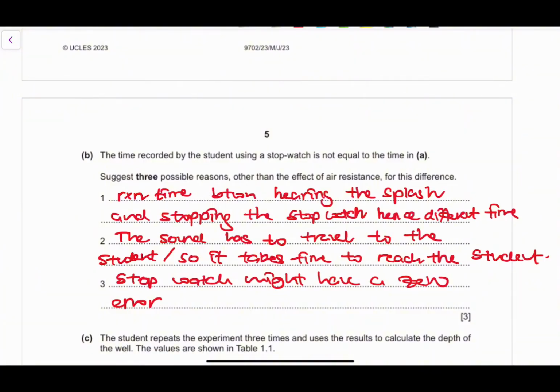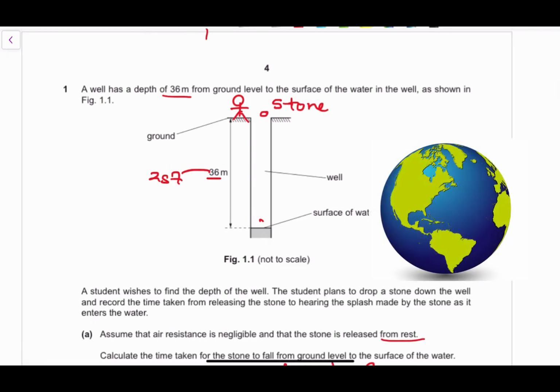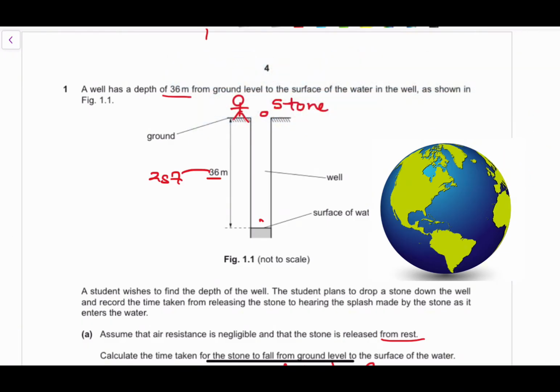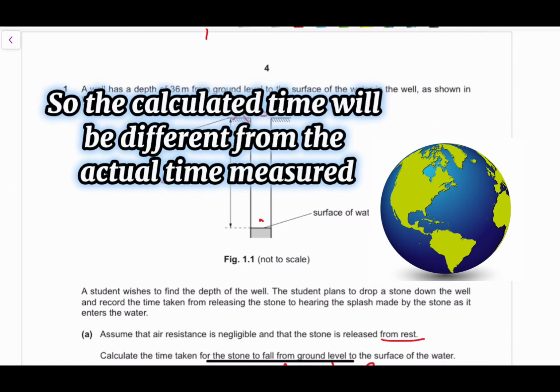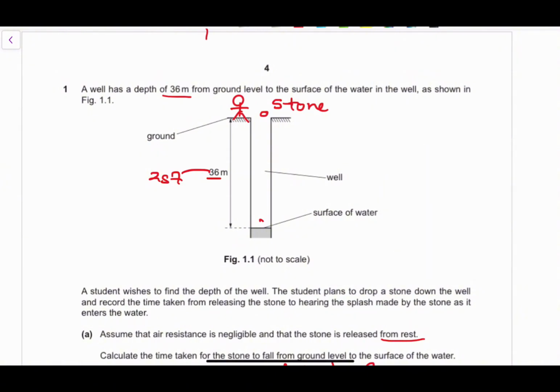There are many other reasons why this will not be the same. For example, the value of g is not exactly 9.81, right? Wherever you are, the value of g will not be 9.81. The value of g differs according to the place that you actually are. Another reason is the stone's initial velocity will not be 0, because it's going to be dropped at a certain velocity that we might not know. So you can't really say that the initial velocity is actually 0, right?